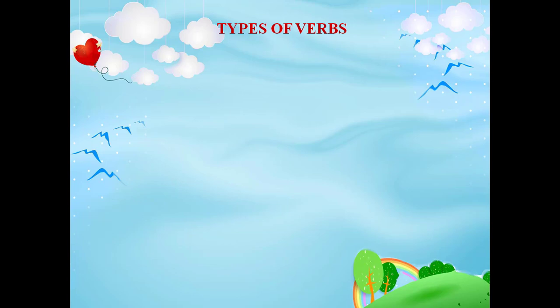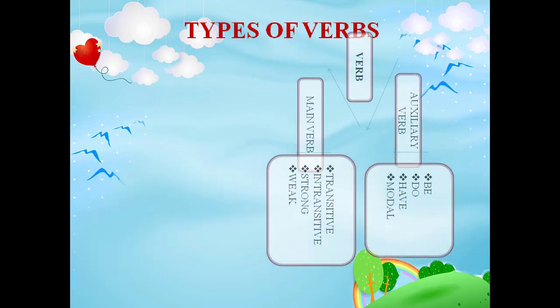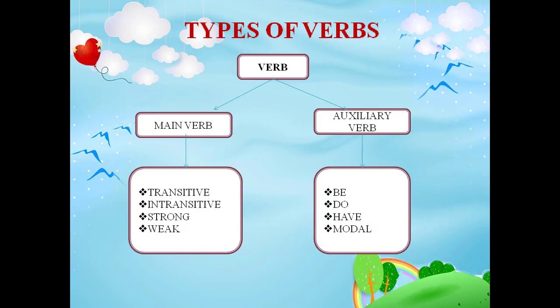Verbs are usually divided into two major classes, main verb and auxiliary verb. So what is the distinction between main verb and auxiliary verb? Main verbs have a clear meaning and they can stand independently in sentences. Main verbs are transitive, intransitive, strong and weak verbs. Auxiliary verbs are modifiers of main verbs and have several uses. Auxiliary verbs are be, do, have, modal.